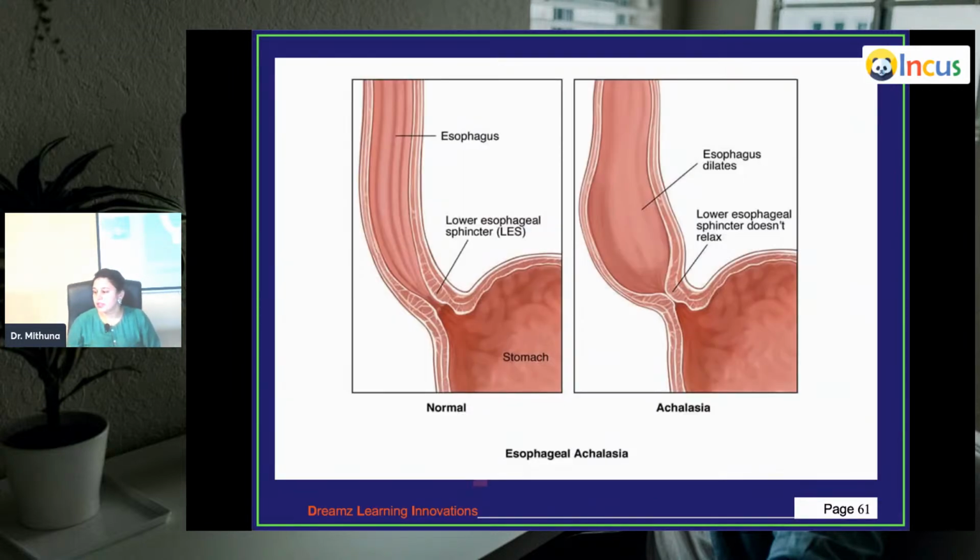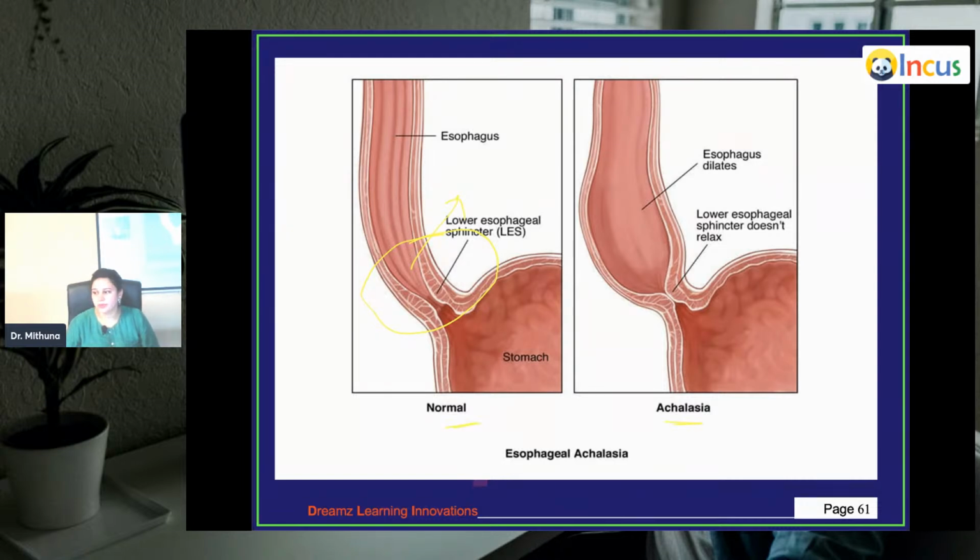This is esophageal achalasia. What is happening here? You don't have proper peristalsis in this area. Okay? And this lower esophageal sphincter is supposed to relax for allowing the food to enter into the cardia of the stomach. But this is not relaxing. It remains constricted. And when this remains constricted, that lower portion of the esophagus can undergo dilatation. This is what is called achalasia.